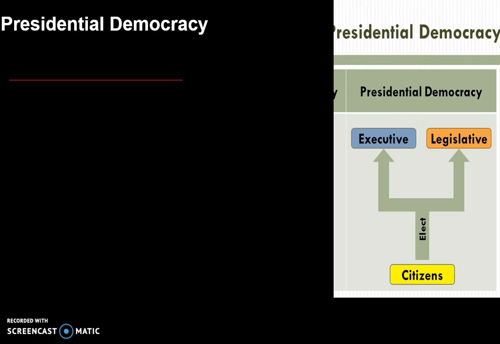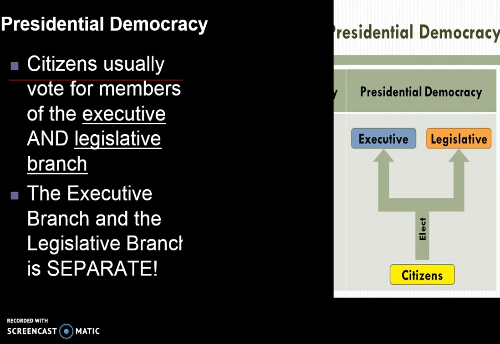In a presidential democracy, it is a bit different. They choose their leader, and the big difference is how the leader is selected, because both do vote and both do have a vote for the legislative branch. But here's where it's different. Citizens then vote not only on the legislative branch, they also vote on the executive branch and the leader of the country.